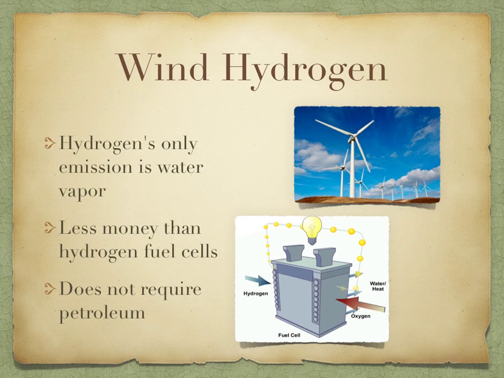The last wedge we chose is wind hydrogen. Hydrogen's only emission is water vapor, making it one of the cleanest. It's less money than hydrogen fuel cells itself because the energy is coming from wind turbines, and it does not require any petroleum at all because we don't have to use it to extract the hydrogen because the energy is coming from the wind.